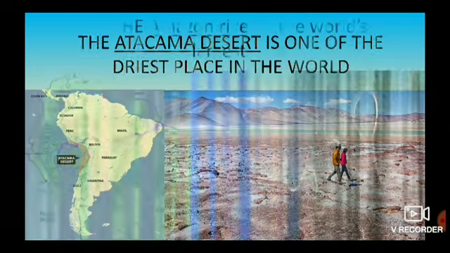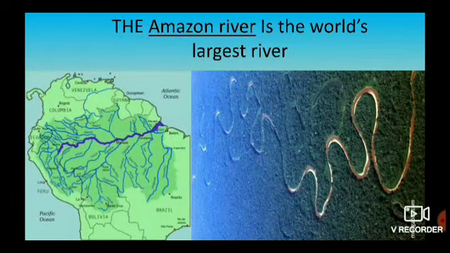Next, I hope you all know the Amazon River and Amazon Forest. Yes or no, children? A few months back, in the Amazon Forest, we had a forest fire, right? Many people lost their lives, and a major part of the area was lost because of the fire.